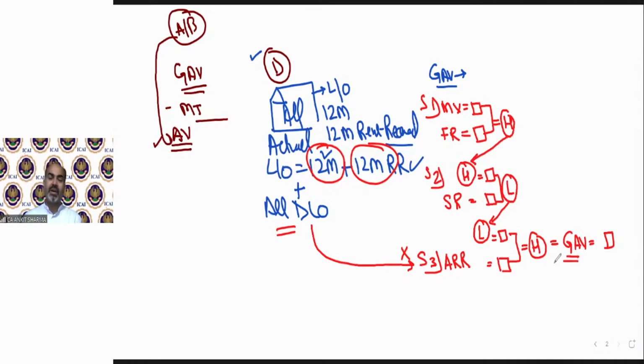Once you find the gross annual value, the solution is very simple as per the format. Now we just need to deduct municipal taxes, which are paid by the owner. That will be my annual value. After annual value, of course, we have only two deductions. First is the standard deduction, 30% of annual value.